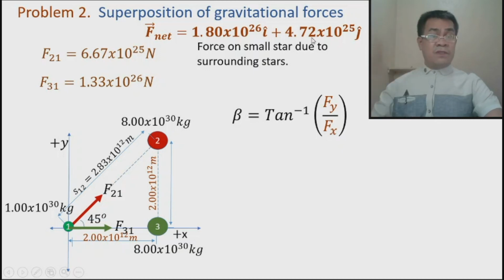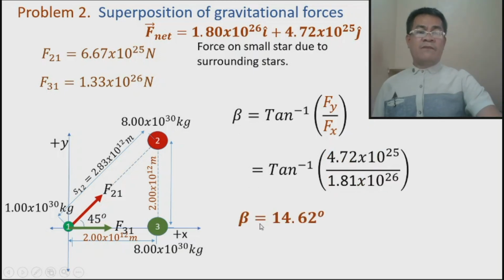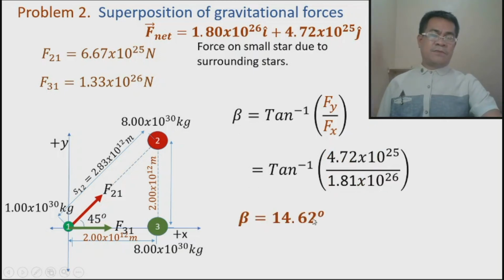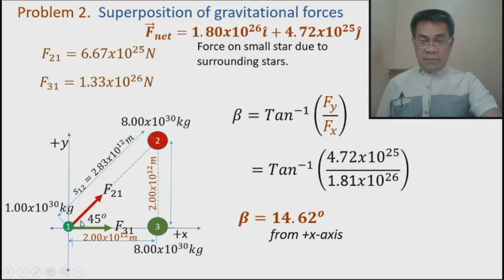All you need to do is divide the y component by the x component, then take the inverse tan so that you are calculating the angle. And the answer is 14.62 degrees. This is from the positive x-axis in quadrant 1. So, take note, this is 45 degrees.